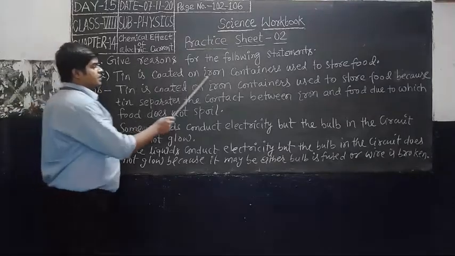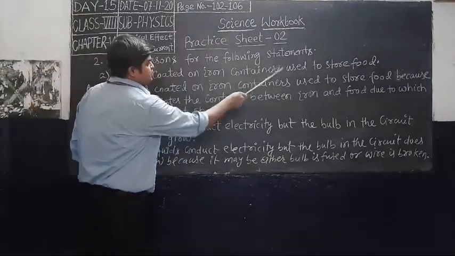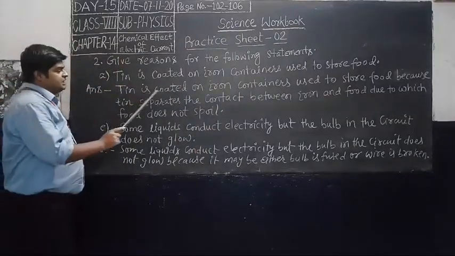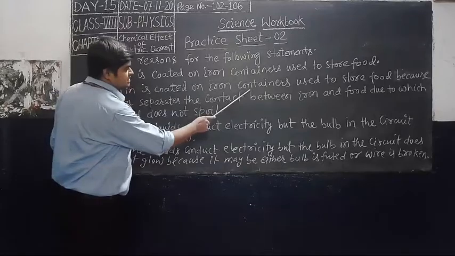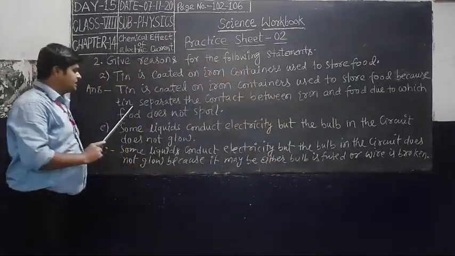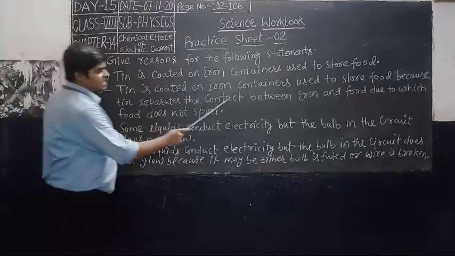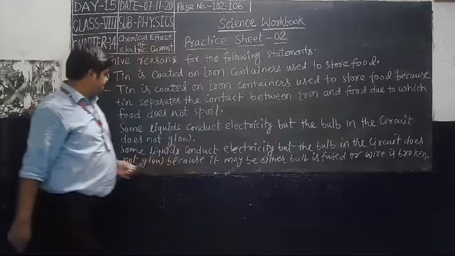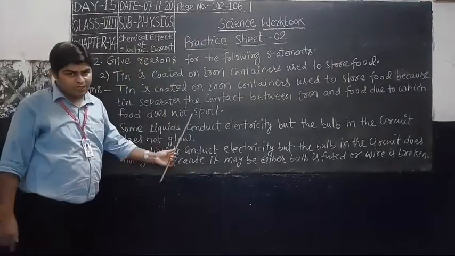Tin is coated on iron containers used to store food. Give the reason. The answer is: tin is coated on iron containers used to store food because tin separates the contact between iron and food, due to which food does not spoil.